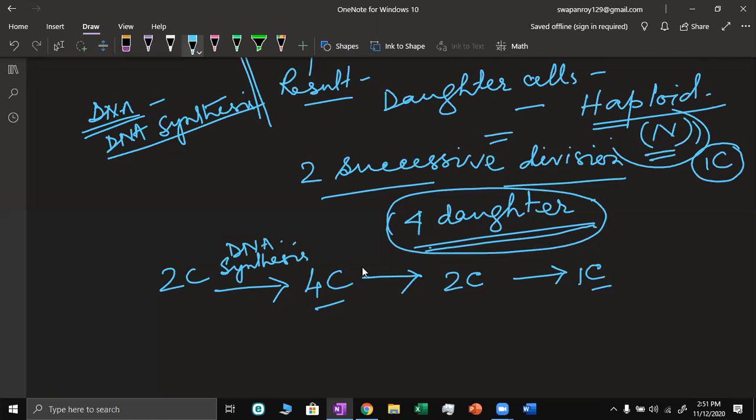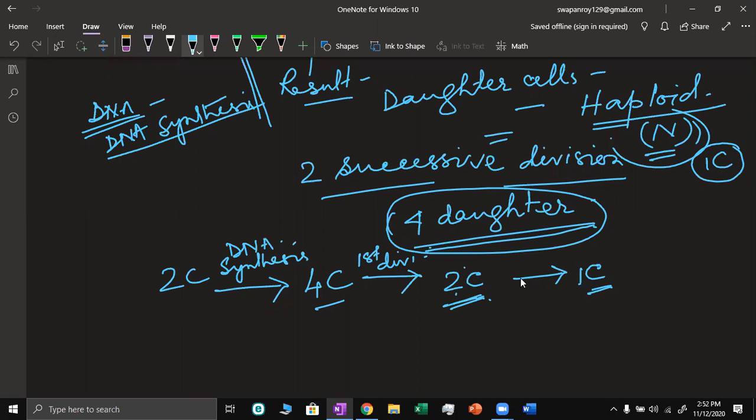Here is the first division. It is producing cells with 2C amount of DNA. Before the second division, if DNA were synthesized again, the DNA content would increase to 4C.